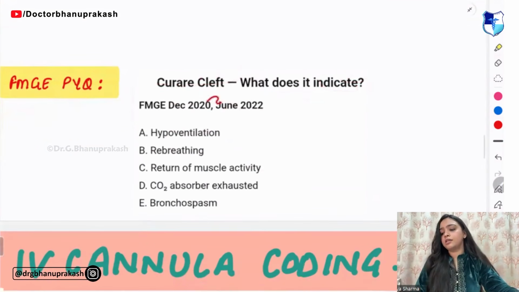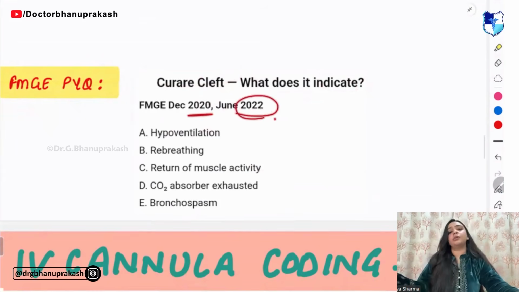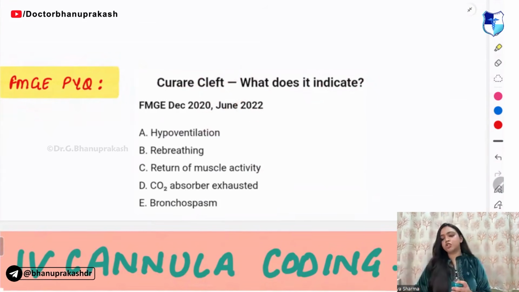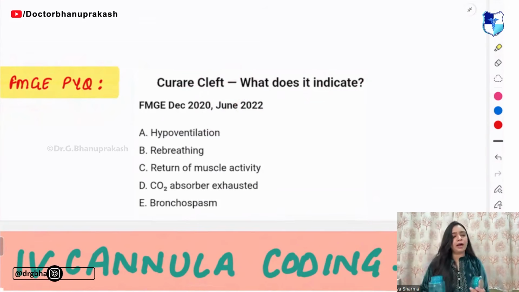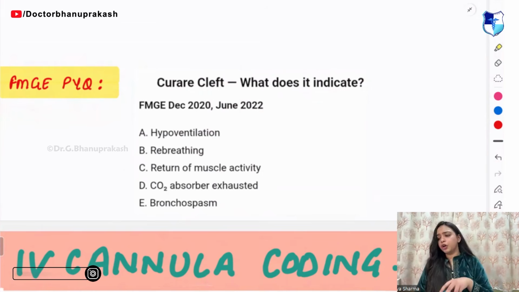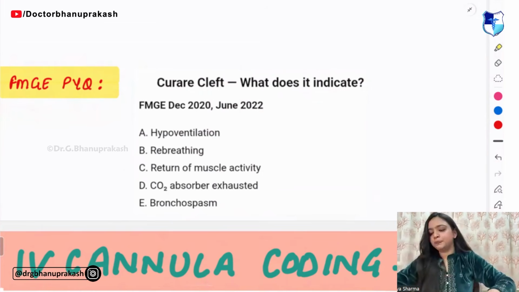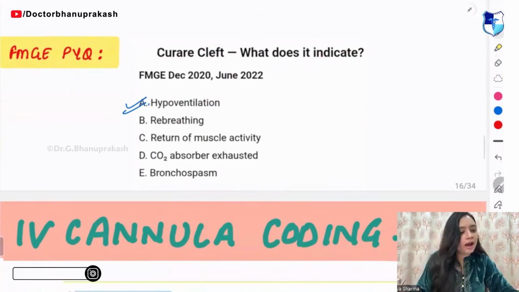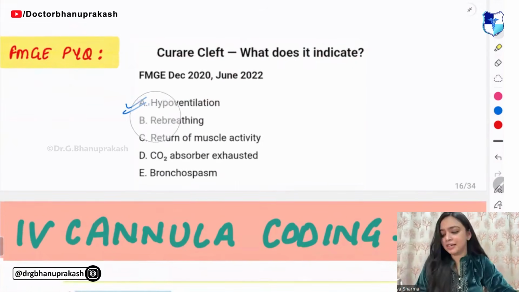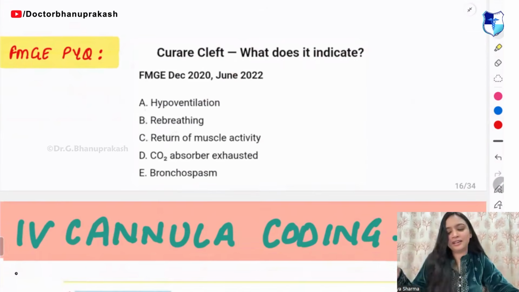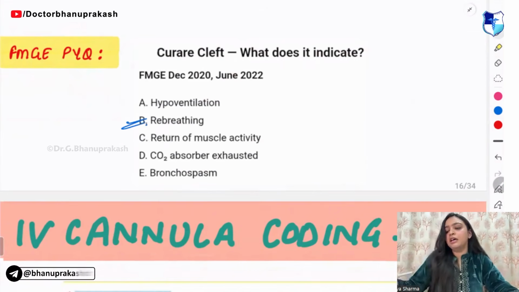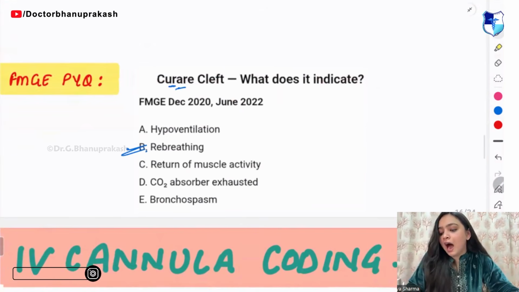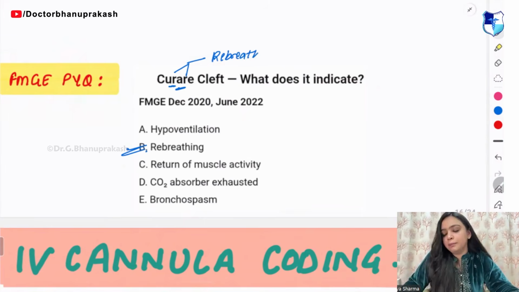Now tell me, curare cleft, what does it indicate? It was asked in FMG 2020 and 2022. Is it hypoventilation, rebreathing, return of muscle activity, or bronchospasm? This one is hypoventilation, but the curare cleft does not represent hypoventilation; it represents rebreathing. So remember, curare has R in its spelling, and R means rebreathing.